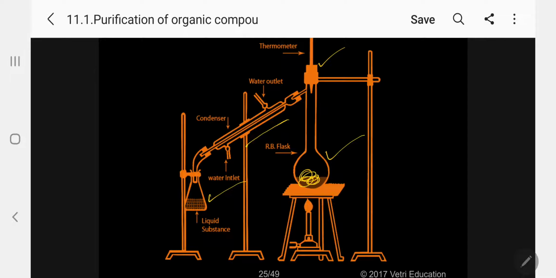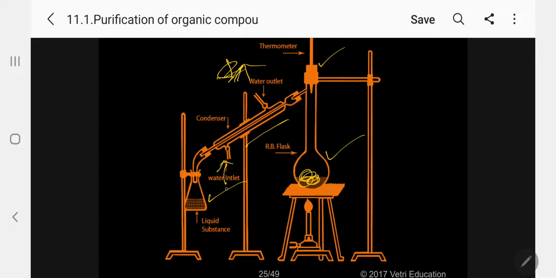One or two glass beads you can put inside to avoid bumping. While you are boiling, the vapors will go outside, and this vapor passes through the condenser where water is connected here.